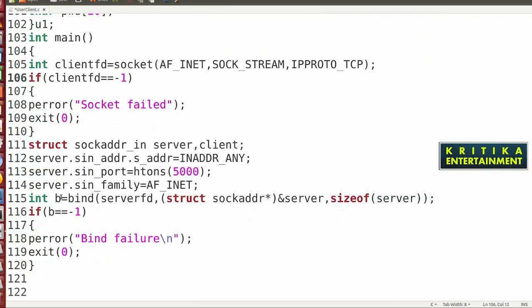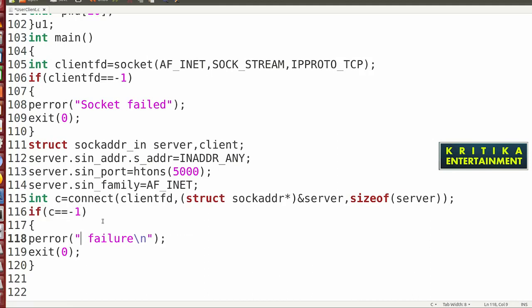Server does not contain bind; instead here write the connect function. Connect function, not server FD, it is the client FD. Then the socket address server, size of server. If C equals -1, then connect failure.